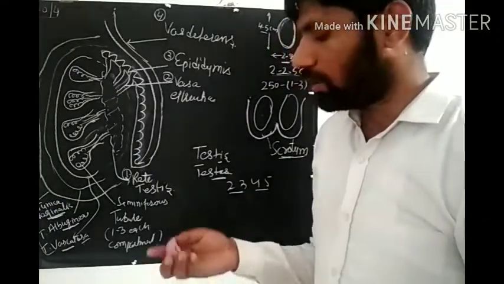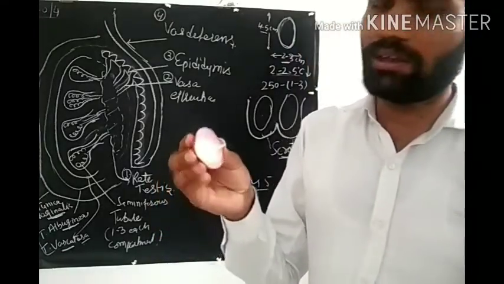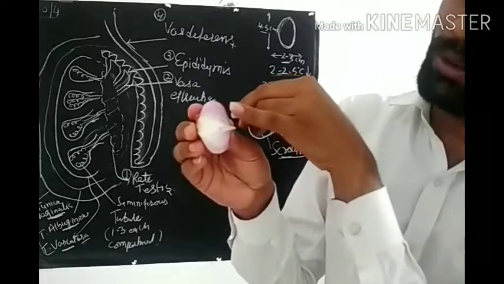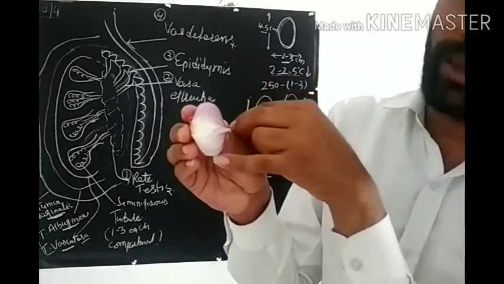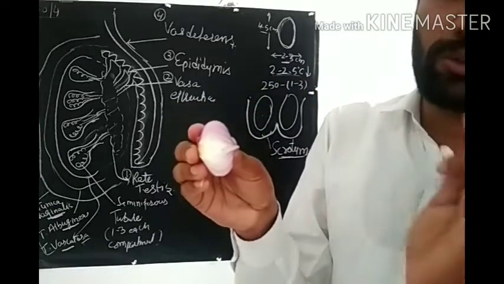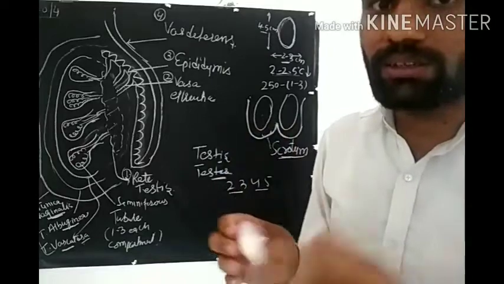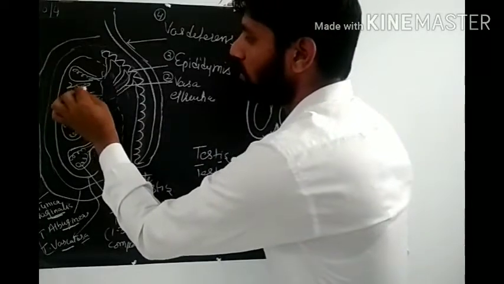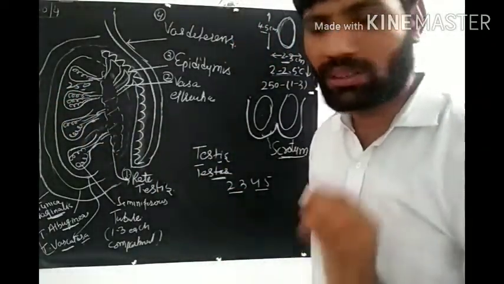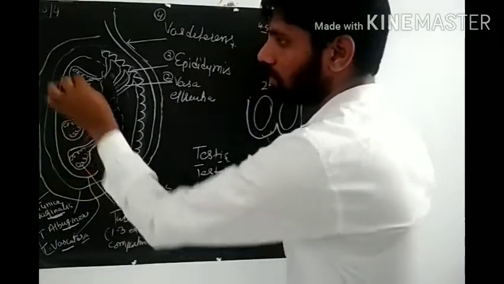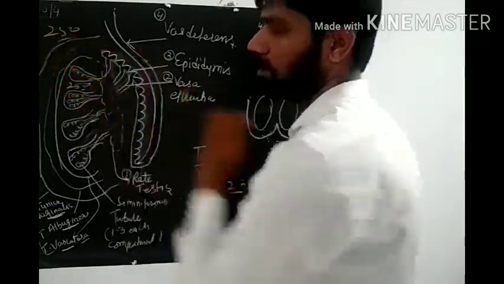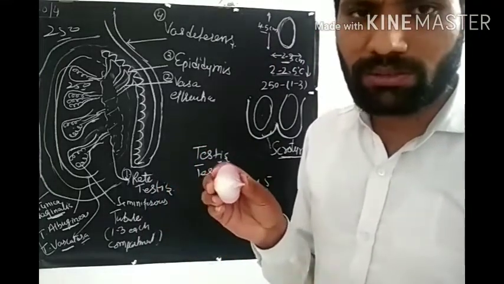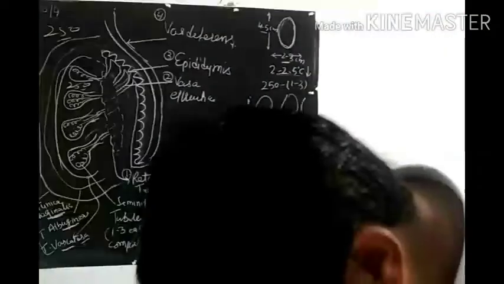Now see, if we look at the testis, then we can see different compartments. Like this, 1, 2, 3, 4, 5, 6, 7, 8, 9, 10. If we cut the section of testis, then we see about 250 different compartments. They are actually 250 compartments. That means each testis is divided into 250 compartments. Is that clear?